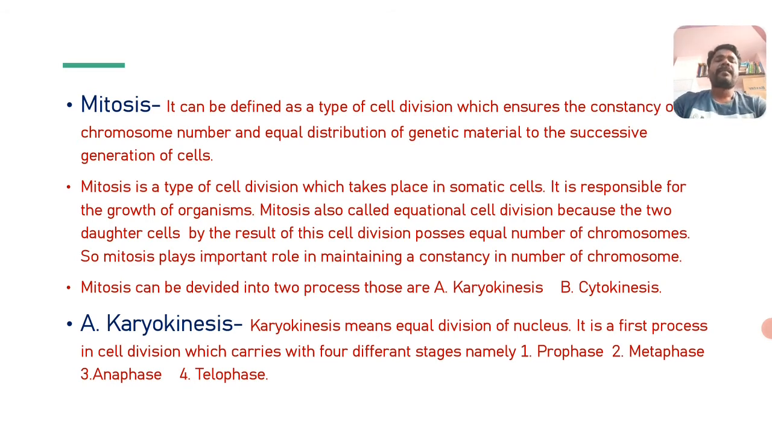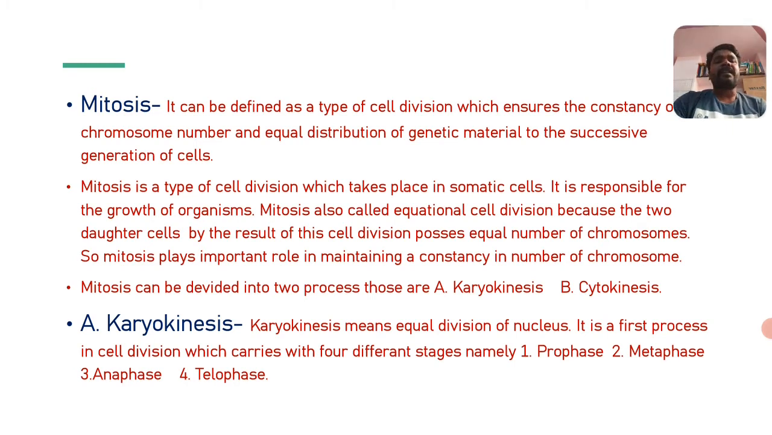Mitosis can be defined as a type of cell division which ensures the constancy of chromosome number and equal distribution of genetic material to the successive generation of cells. I already told you that it is a kind of indirect cell division in which two daughter cells are formed. They have an equal distribution of chromosomes. The chromosome number is constant from the parent cell, from one generation to another, in the successive generations of cells.